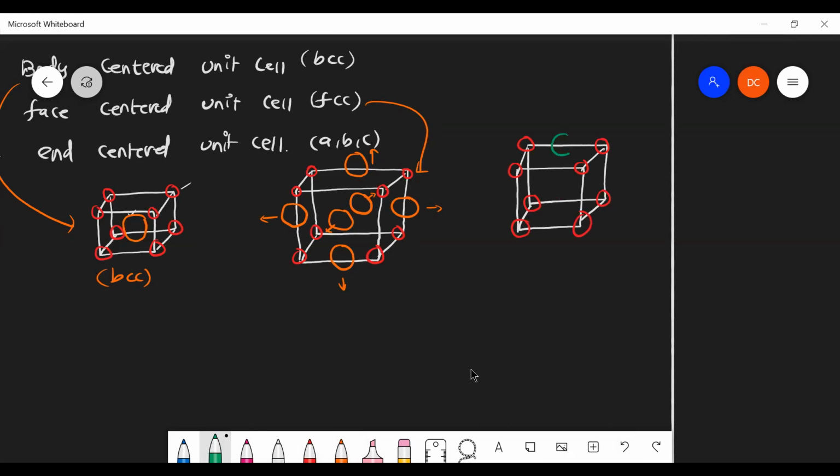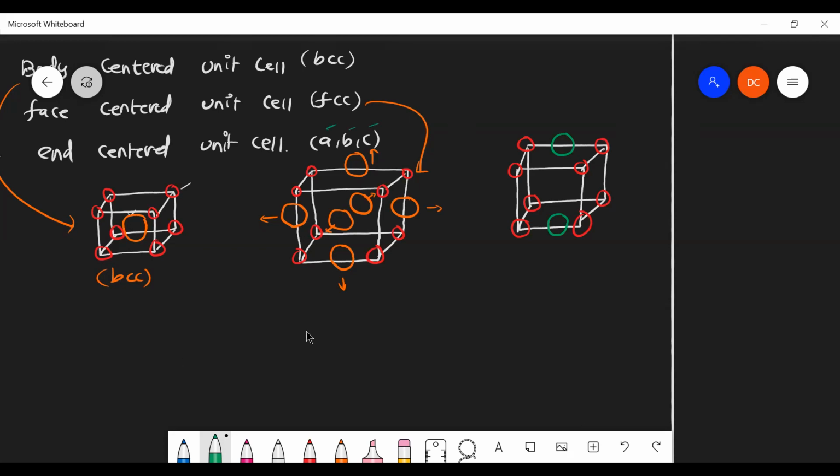For example, I am taking this top and bottom atoms. Top and bottom, we have 2 atoms. Okay. So now this is called the end centered. If it is located on top, bottom, or left, right, or front, back, based on that, it can be categorized into A, B, C like that.